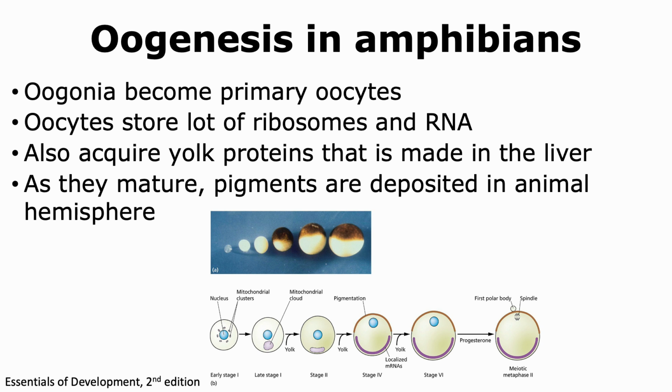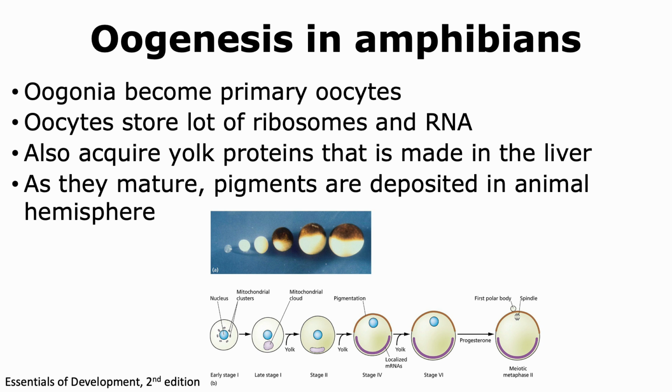Now, oocytes tend to grow in size and store a lot of ribosomes and RNA so that developmental processes can occur once fertilization happens. They also acquire yolk proteins, and these yolk proteins are not made in the oocyte but are actually made in the liver, and the oocyte absorbs them through the bloodstream.